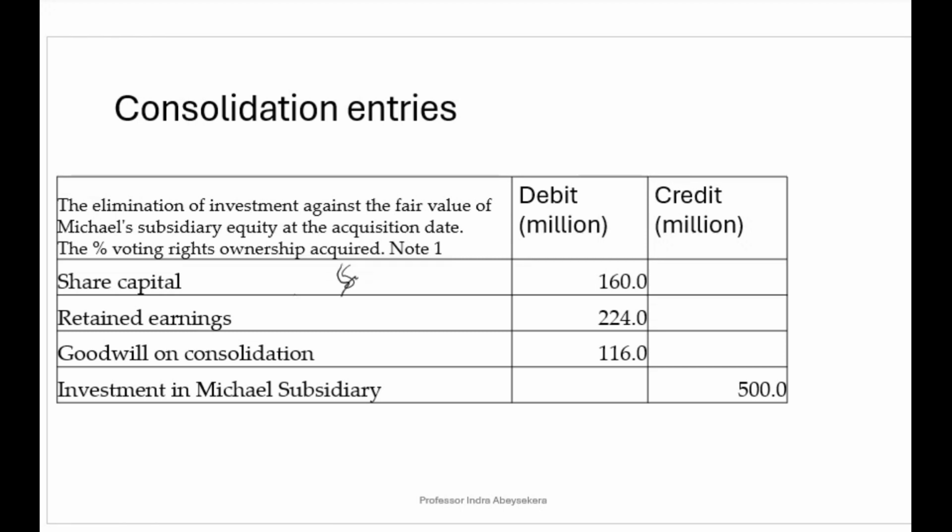On that 200 million, Michael acquired 80%, and that equals 160 million. And the retained earnings are 280 million, and Michael acquired 80%, and that equals 224 million. And the investment Michael made in the subsidiary is 500 million. Therefore, goodwill on consolidation, which is the difference of debits and credits, is 116 million.